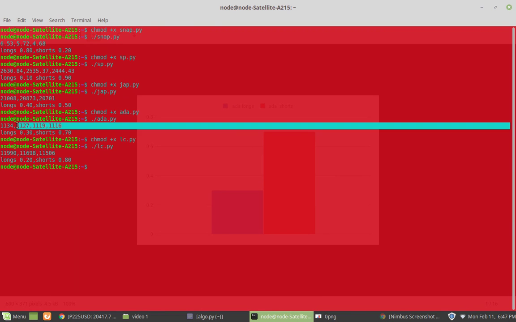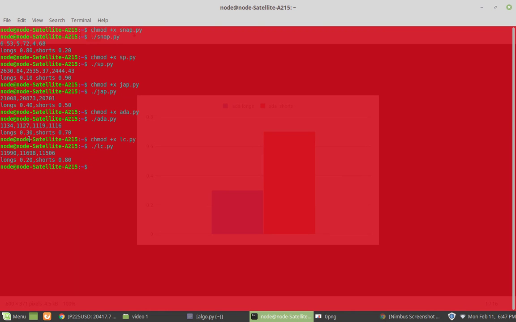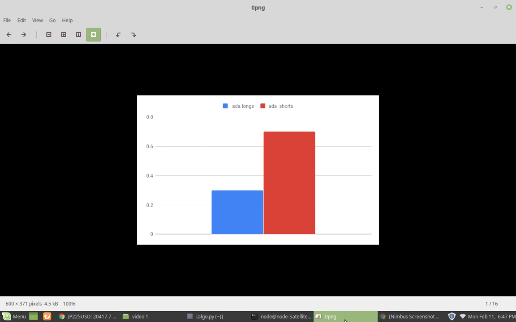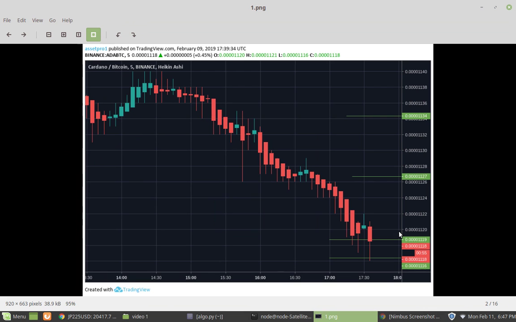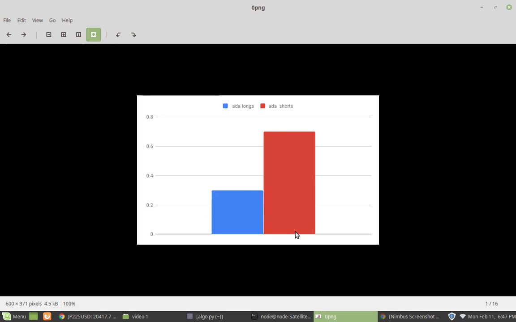This was the deviation levels right here. And this one's 30% long, 70% short. So let's see if the chart matches up to that. Nope. So look at that right there. And this was like February 9th. And this right here is queued up in military time, so I don't know exactly what that is. Forgot. So let's take a look. There were more shorts than longs.